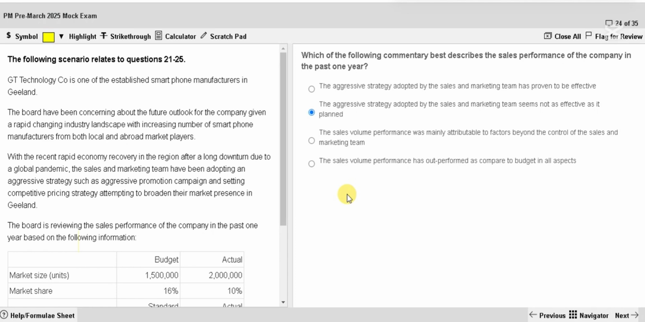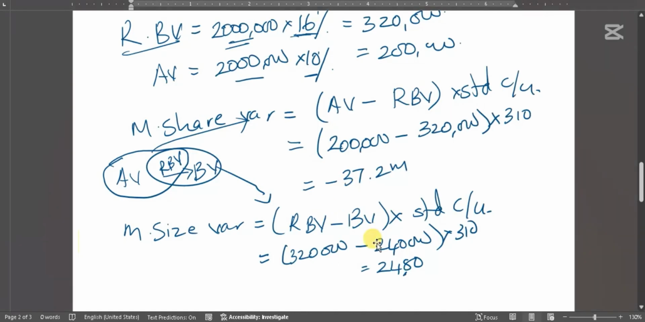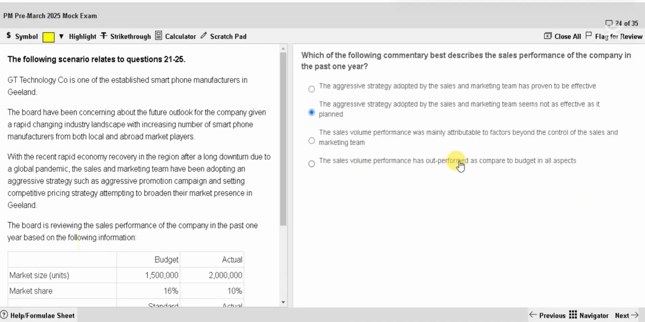Sales volume performance has outperformed as compared to the budget. Let's add these two and see. No, still minus. This is minus 37.2. This is plus 24.8. So minus is bigger, and the answer is going to be minus. So the overall volume variance is adverse. Overall volume adverse means outperformed is wrong. Underperformed.